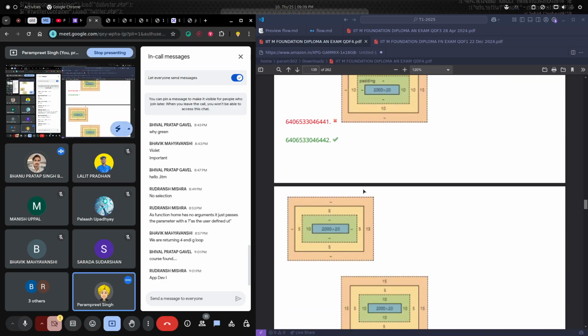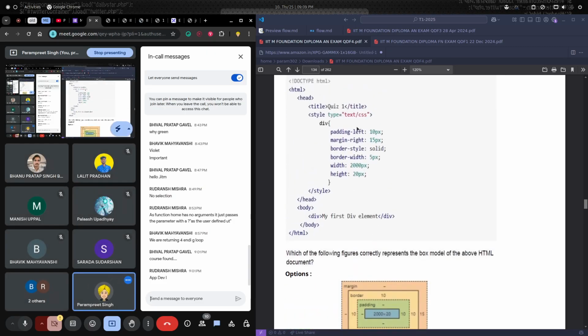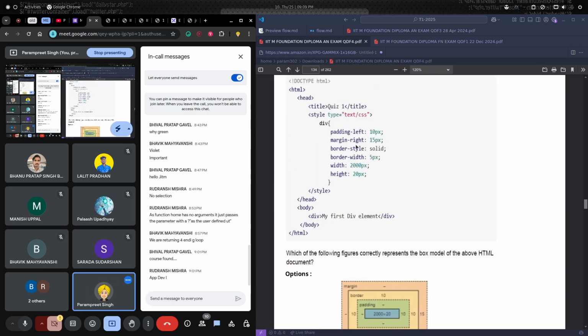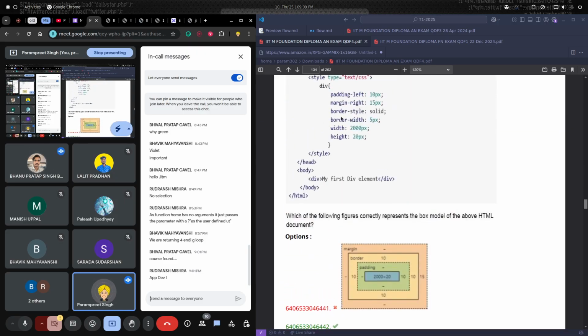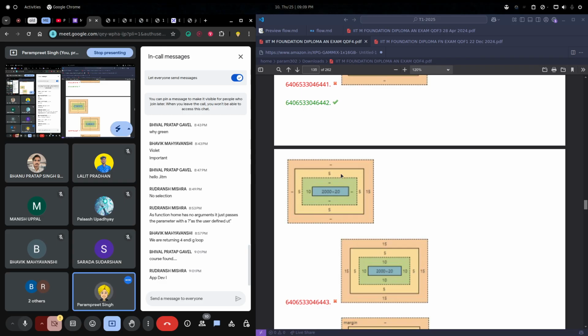So inside, obviously, that will contain some width, right? So this is some width and height. Here width is defined as 2000 pixels, height is 200 pixels, then padding left is 10, and we have border width as 5 pixels. If we make the border very wide, it will eventually look like some kind of space or padding, but it will remain the border.